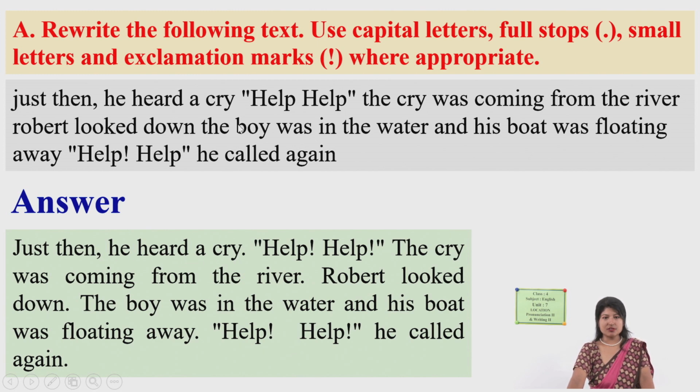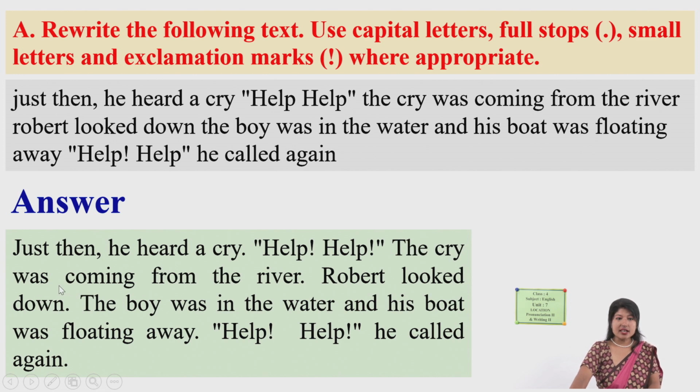So here, full stop. He heard a cry, full stop is missing. Help, help. Okay, this is called quotation mark, right? If somebody speaks, it is a speech. When it is a speech, we use quotation mark. And help, help. After help, help, there is exclamation mark.